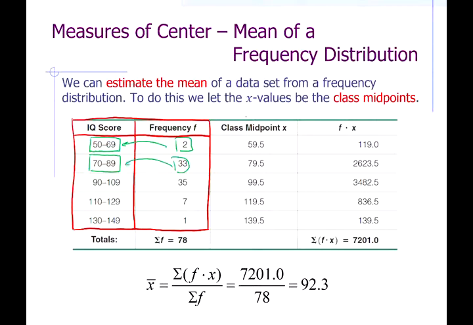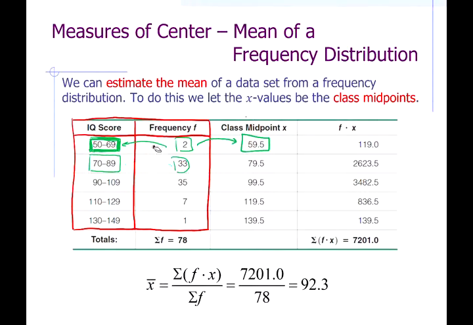Now, we don't know what those first 2 numbers are, those next 33 numbers are, so we estimate them. And we say, okay, we'll use the class midpoint, which is halfway between the lower and upper limits. The halfway between 50 and 69 is 59.5. So there's 2 of these.